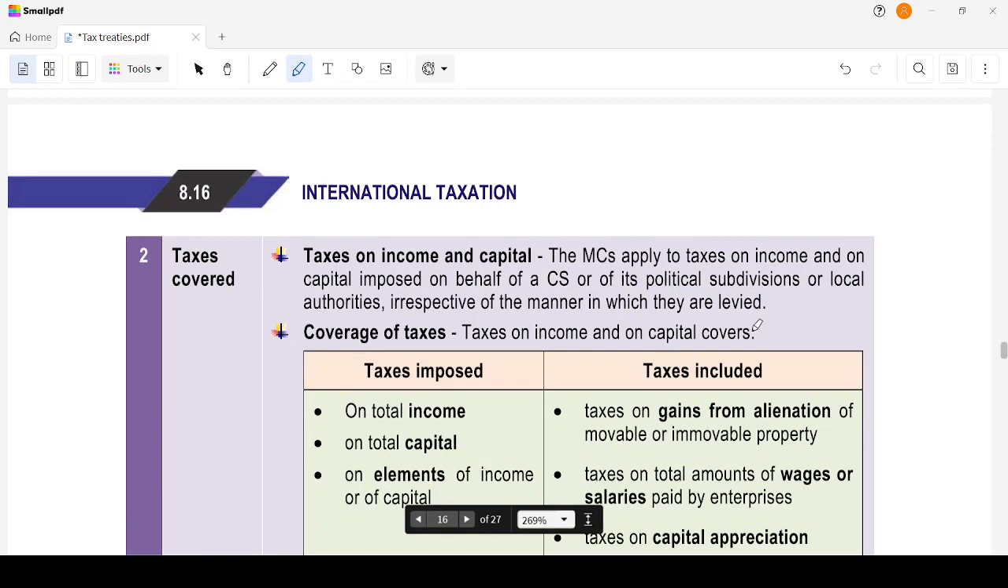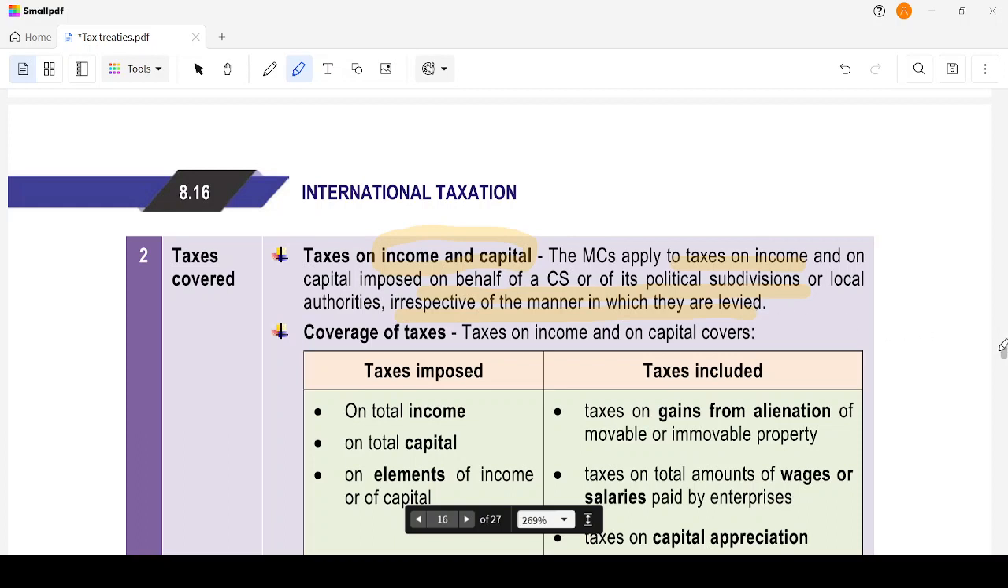Then taxes covered: taxes on income and capital. Both taxes on income and capital. Income is like our salary income. Capital is like capital gains. The model conventions apply to taxes on income and capital imposed on behalf of a contracting state or of its political subdivisions or local authorities, irrespective of the manner in which they are levied. It can be just a common municipal duty or something like that.